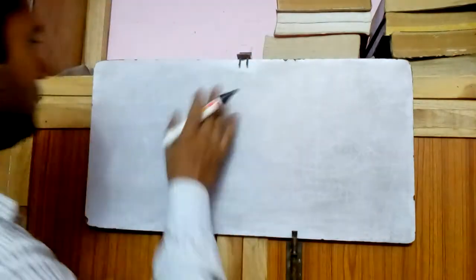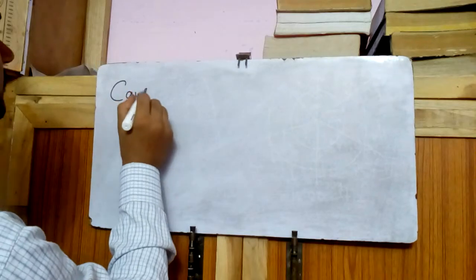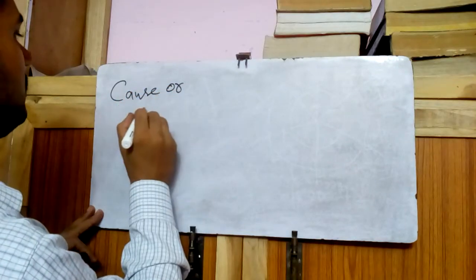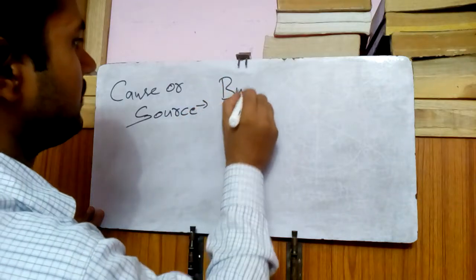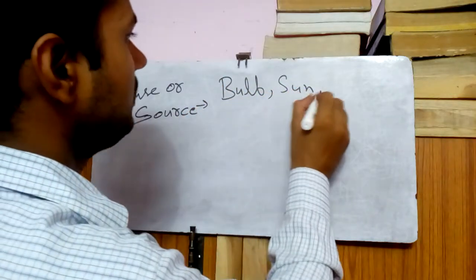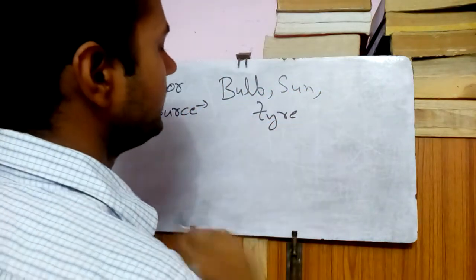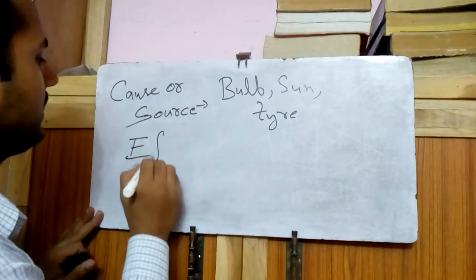Today we will study Gauss law. So consider first cause or source. If the cause or source is a bulb, electric bulb, or sun, or a tire filled with air, what will be the effect?